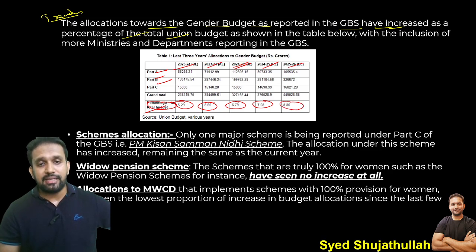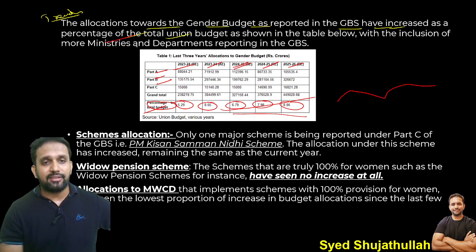So gender budgeting is neither steadily increasing nor steadily decreasing. Basically, the government is responding to various dynamics that occur for women, so it is increasing and decreasing. This is one trend. After writing this, you have to write one point here. Note: gender-responsive budgeting is not continuously, steadily increasing, nor decreasing.